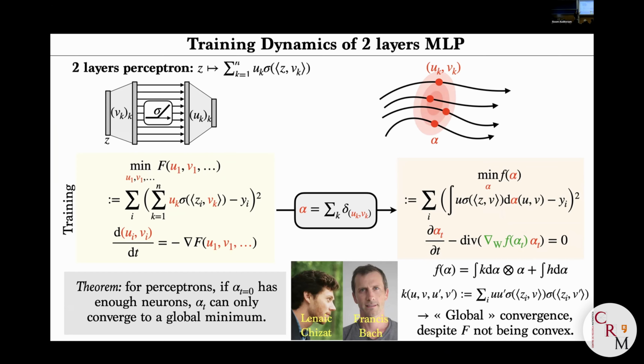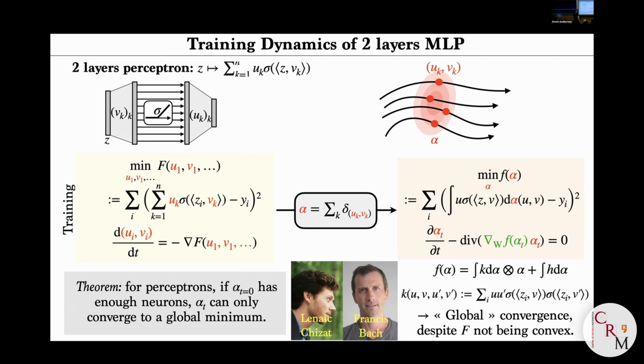And then they also prove some stability, which says that this theorem that is true for density, in fact, transfers to discrete measure if you get enough Diracs. Okay, so you see the way they did the proof is they say, okay, this is an equation. Then you can have this equation that works for an infinite number of neurons. Then this gives the PDE. Then they analyze the convergence of the PDE. And then they go back by discretization that says that this theorem still holds for discrete measure. So it's really, I would say, a very nice, not only reasoning, but state of mind where you use PDE as a tool to prove convergence.